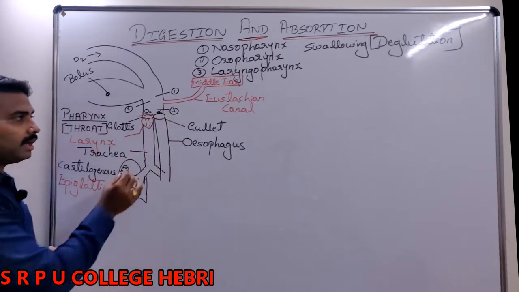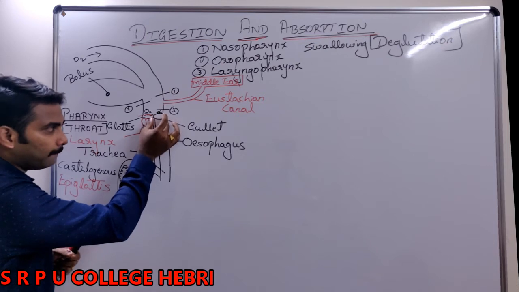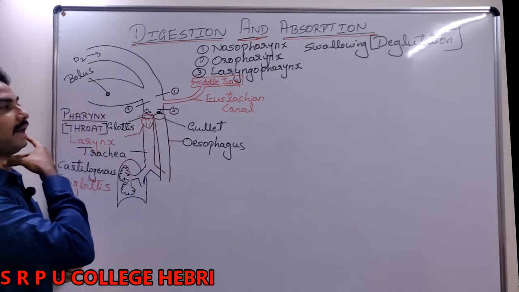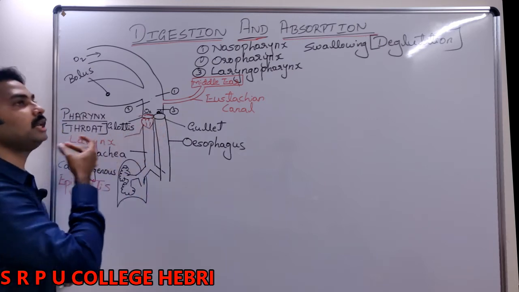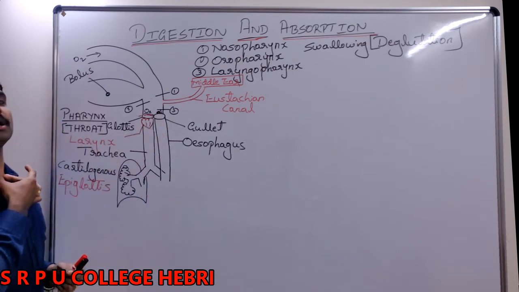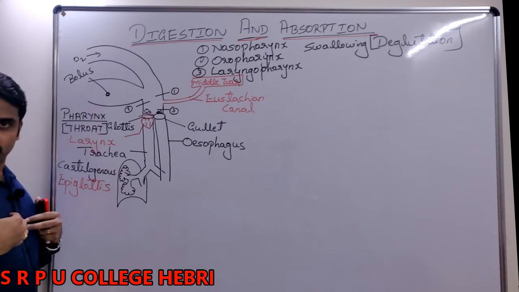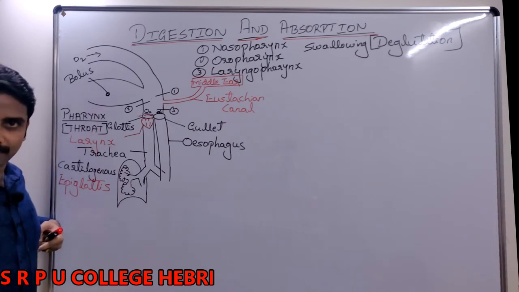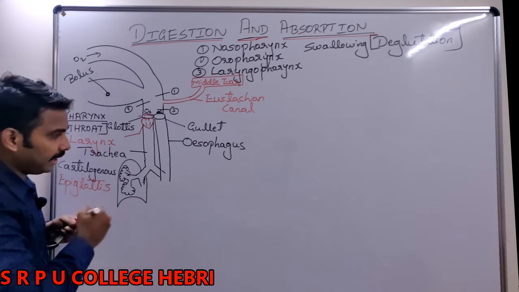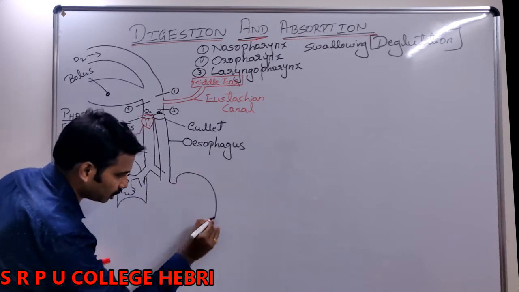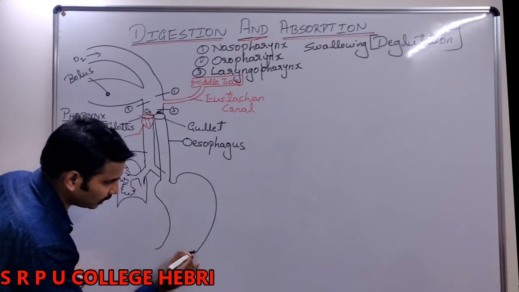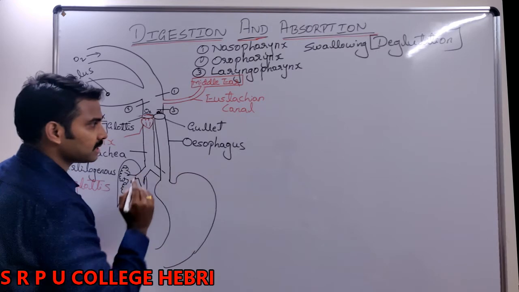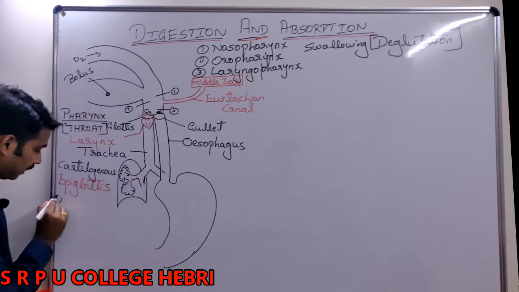Esophagus. It is a muscular canal that arises from the pharynx and continues through the neck region, then passes through the chest region. It pierces the diaphragm. You know, here is the diaphragm, and finally it joins with your what? It joins with the stomach. I repeat, esophagus is a muscular canal.